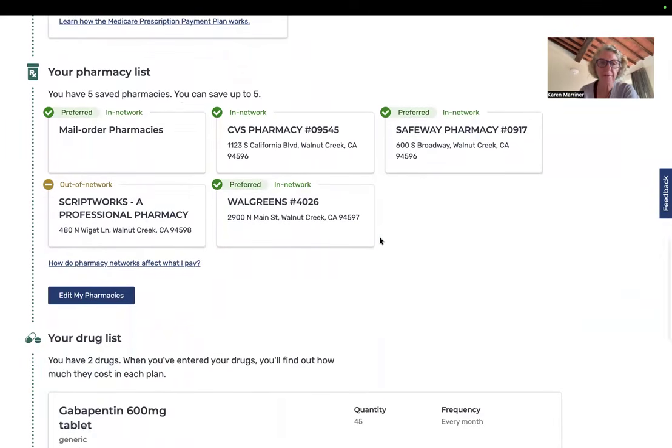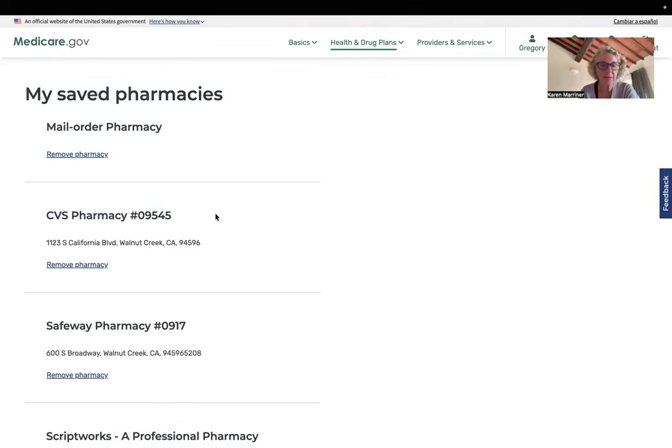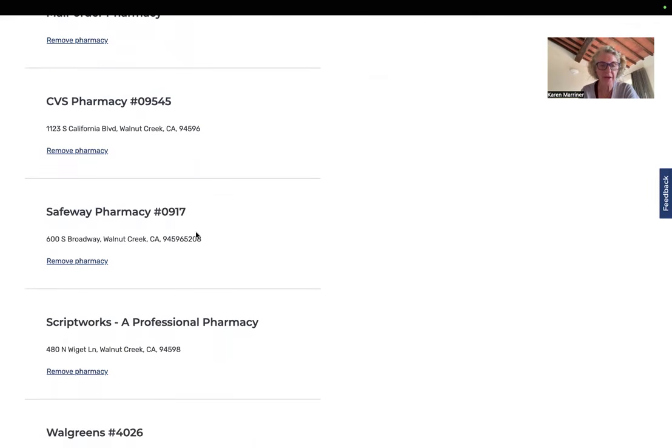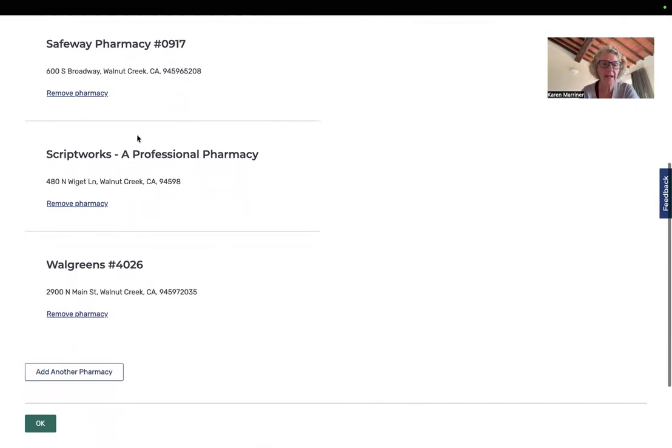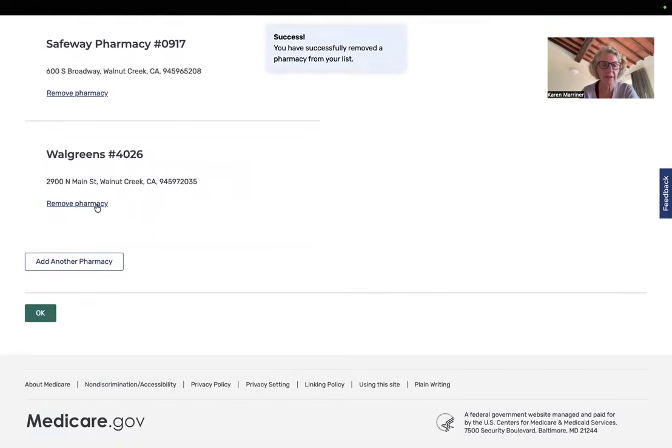And then I added a couple of pharmacies. This is where you can come and edit your pharmacies. So we happen to use Safeway in Walnut Creek, or he uses mail order. And sometimes mail order can really save you money. In order to use a mail order pharmacy, and every drug plan has one, your doctor just needs to prescribe directly to the plan using your ID card. So here's his saved pharmacies. I'm going to remove ScriptWorks. We don't really use it.